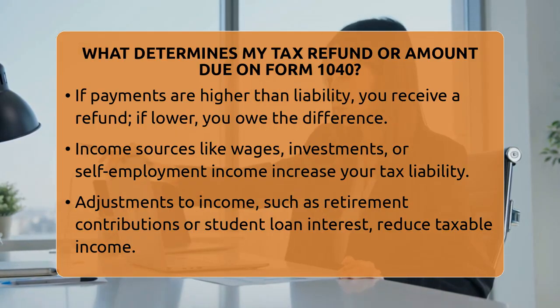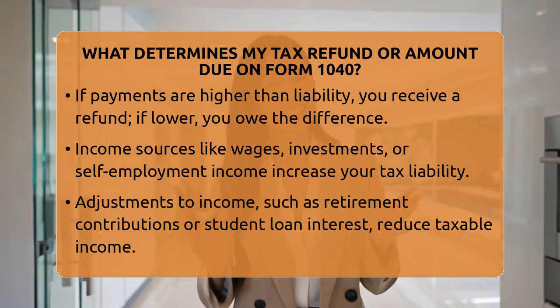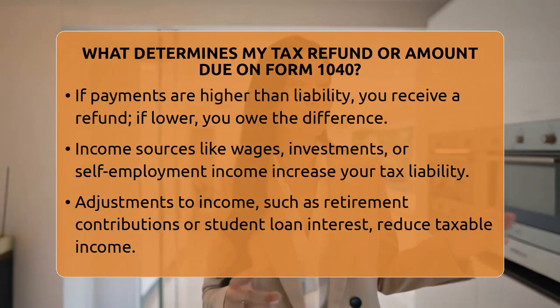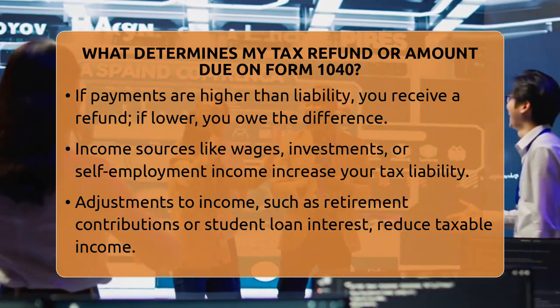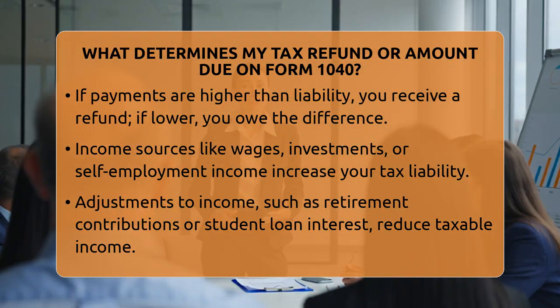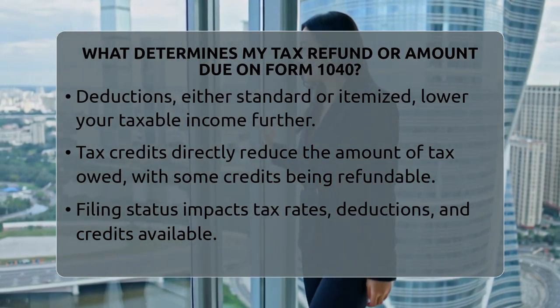Then, deductions come into play. You can choose to take the standard deduction or itemized deductions like mortgage interest, state taxes, or charitable donations. Deductions lower your taxable income further. Tax credits are another big factor. They directly reduce the amount of tax you owe, dollar for dollar.